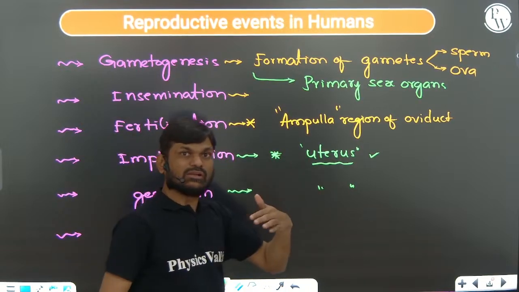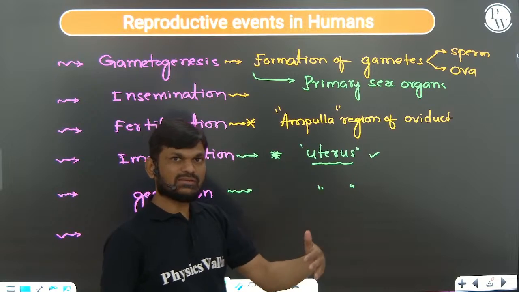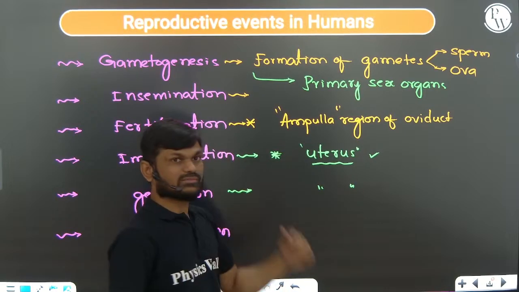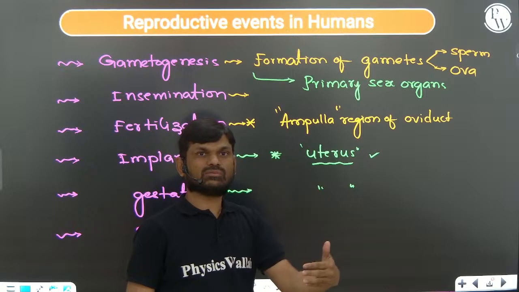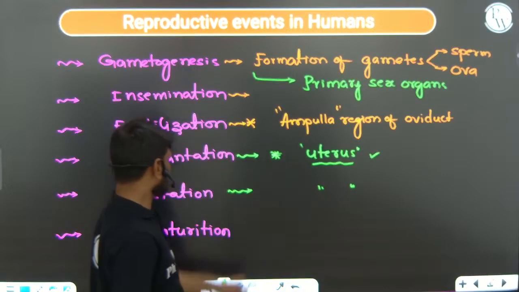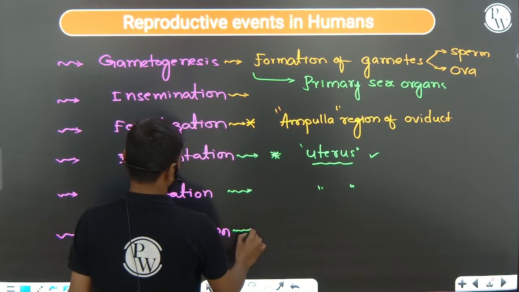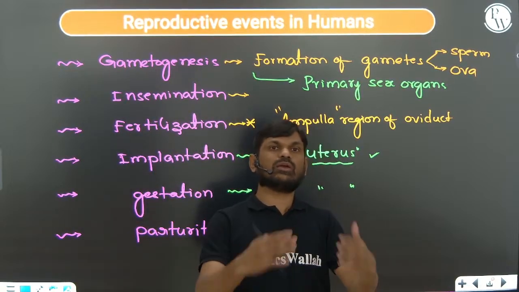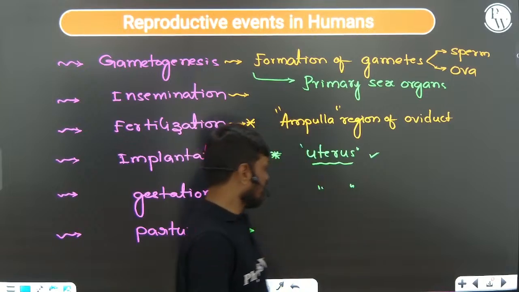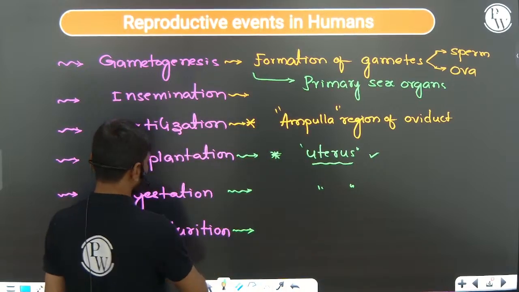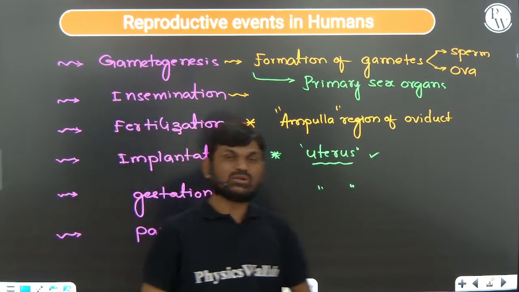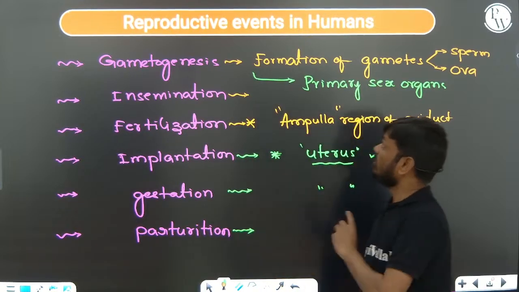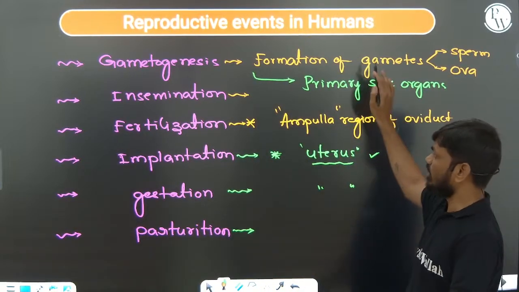The development of the embryo is gestation. Parturition is delivery of the baby, expulsion of the baby after full development, after 9 months. So these are the reproductive events present in human beings.